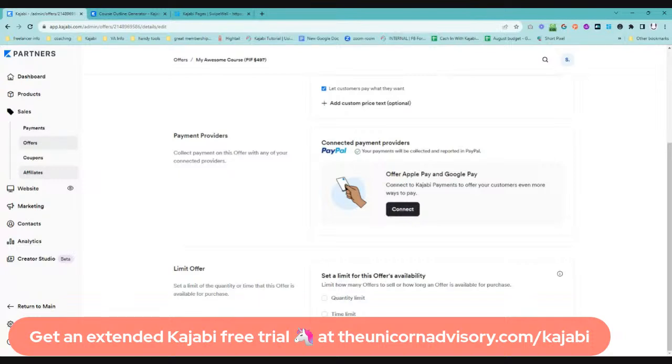I mean, it's a fantastic win-win for everyone, and Kajabi does allow you to set up affiliate marketing on the growth and the pro plan.